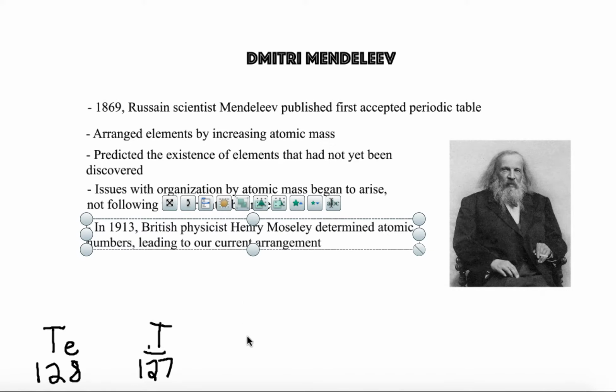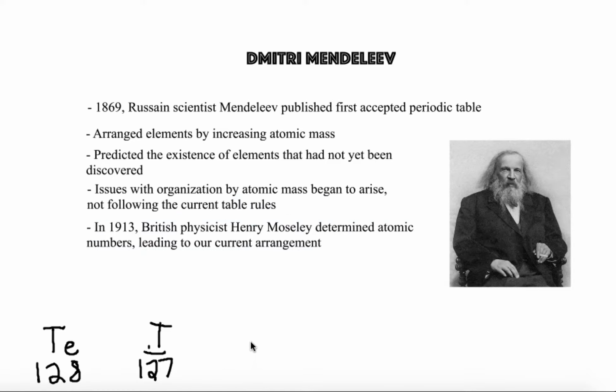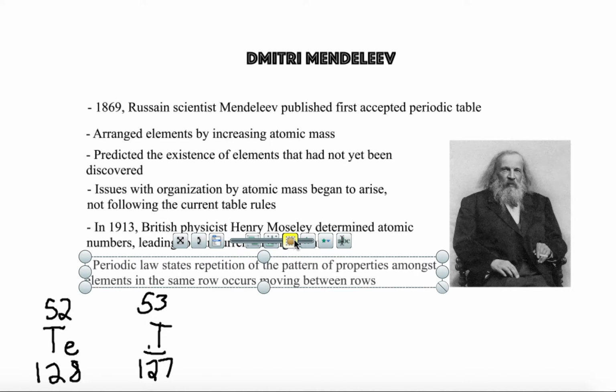It wasn't until 1913 that the physicist Henry Moseley determined atomic numbers, which we know now as being the number of protons in an atom, and that's what our current periodic table is arranged by. So, following that trend, where Mendeleev had organized tellurium before iodine, tellurium's got 52 protons, while iodine's got 53 protons. So that actually fit better with matching in the properties than just following the order of the atomic mass increasing.